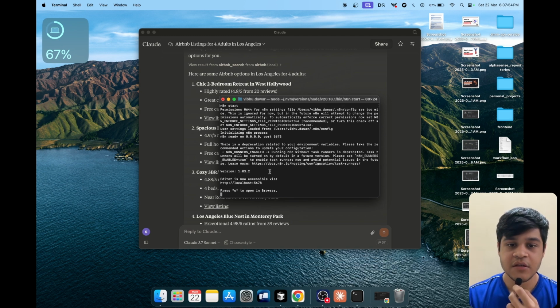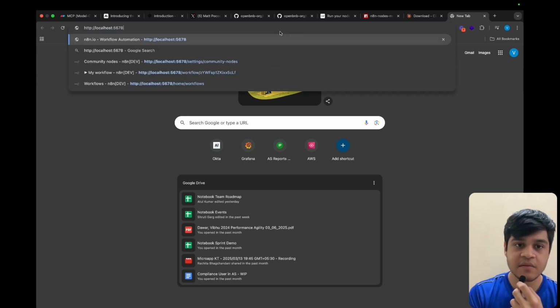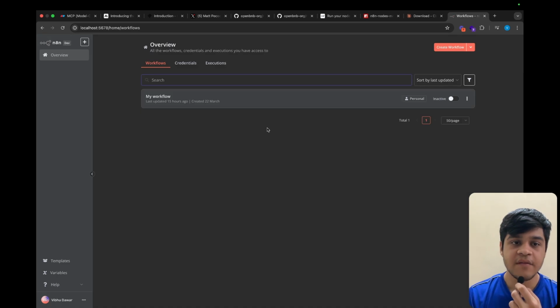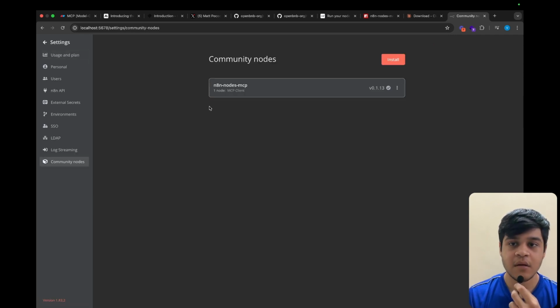So let's wait. So it actually runs on this localhost 5678. So if we copy this URL and then paste this, we would be able to see that we have N8N as a dev version. And for the first time, you would require to log in into the N8N instance. So once you have done that, then you can access the MCP client as the tool. So for this, you would require to go in settings and then go to the community nodes, and then you can see the N8N nodes MCP.